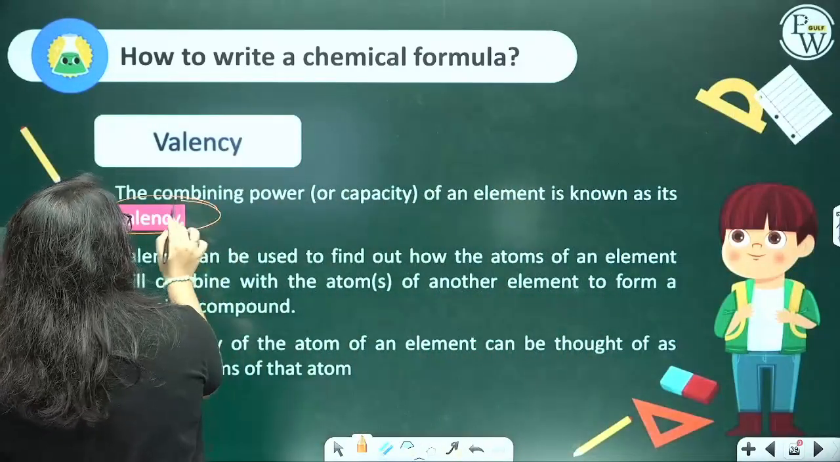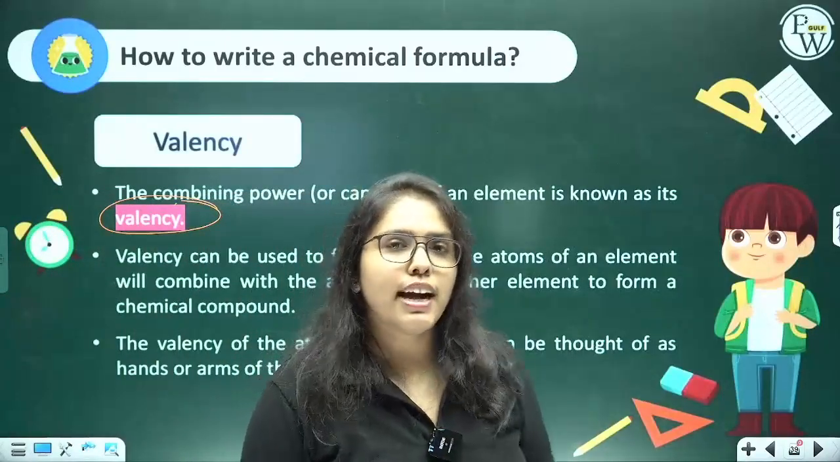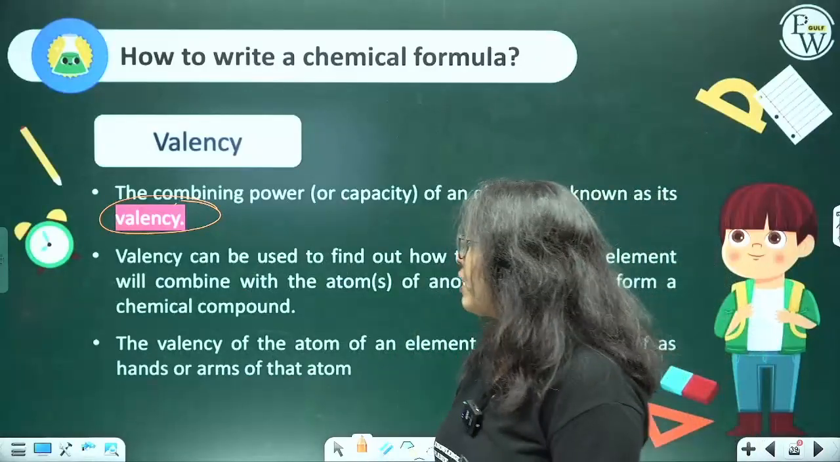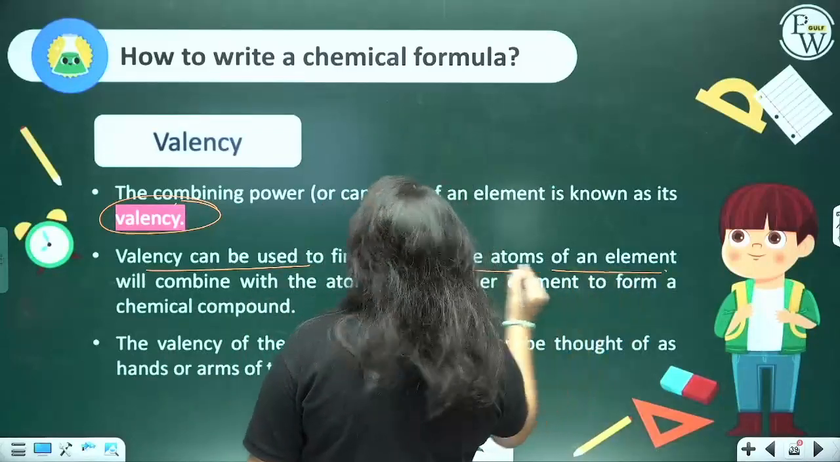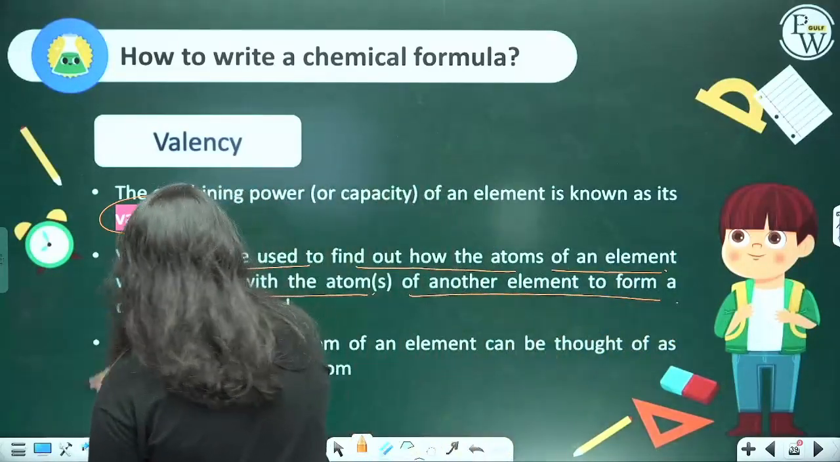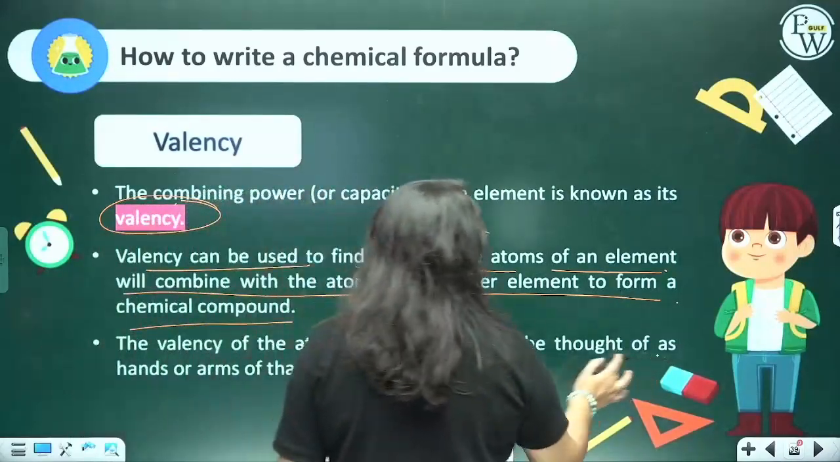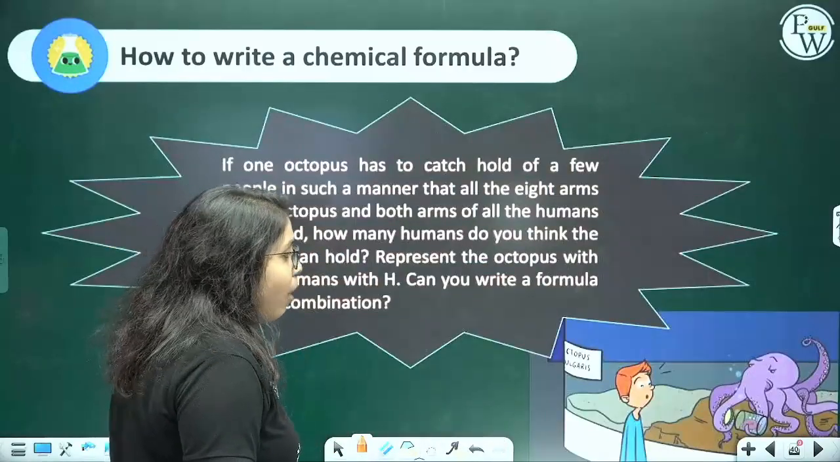Combining capacity is nothing but the valency, the charges that you saw. That is the combining capacity of that particular element. So, valency can be used to find out how the atoms of an element will combine with the atoms of another element to form a compound. The valency of the atom of an element can be thought of as the hands or arms of that atom. How can we understand this?